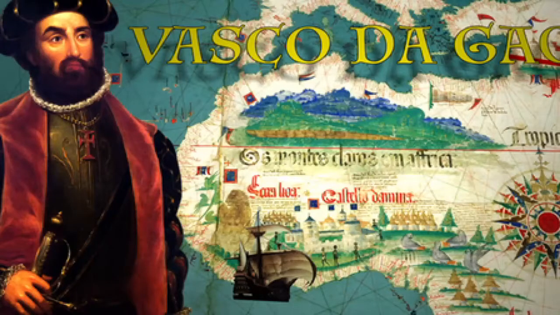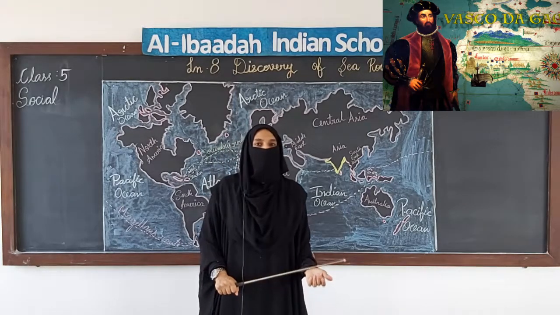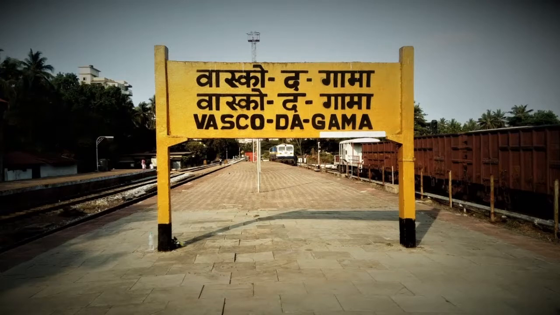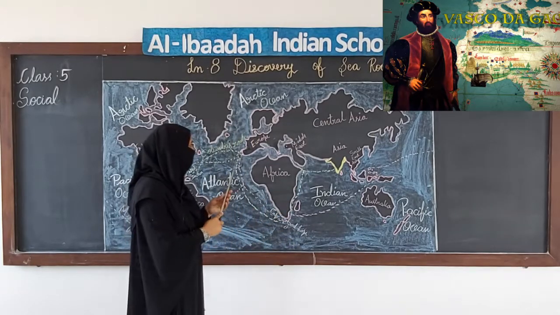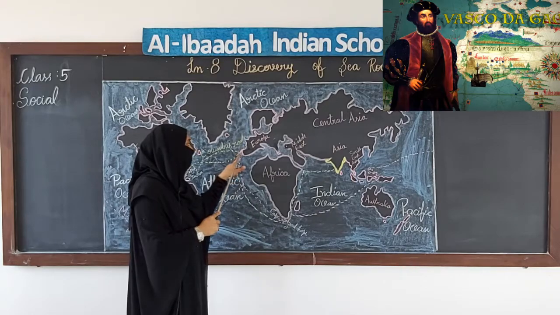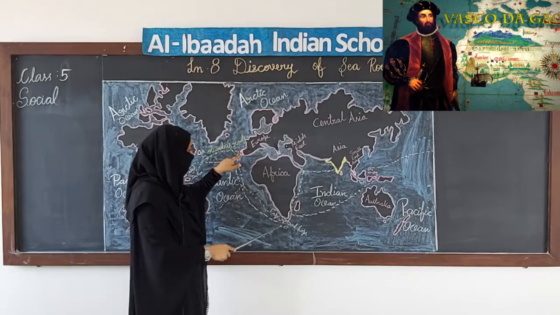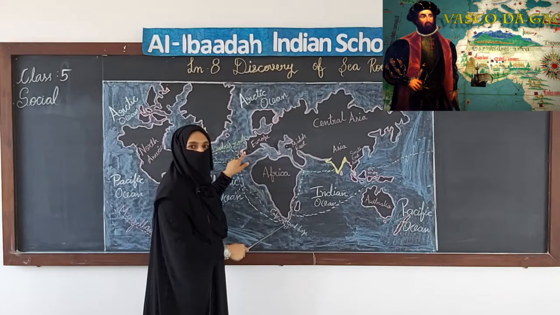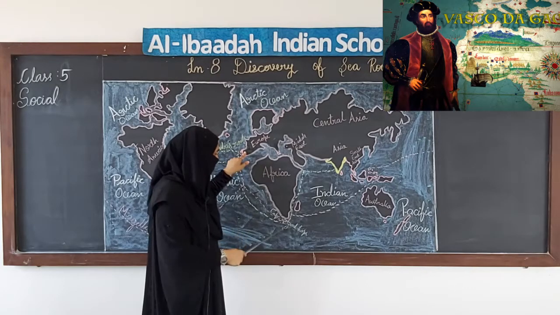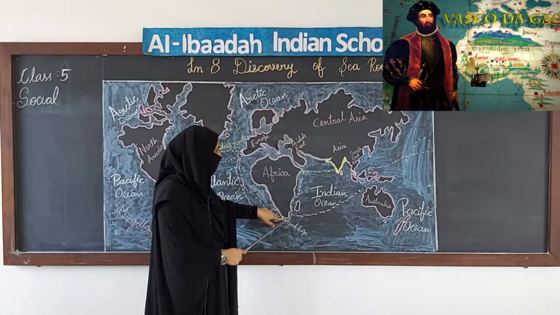Now next comes Vasco da Gama. Have you heard this name somewhere in India? Yes, in Goa, Vasco, right? It's named after him. Vasco da Gama again started his route from Europe. He knew that Dias had died over here and was not able to pass through the coast of Africa.